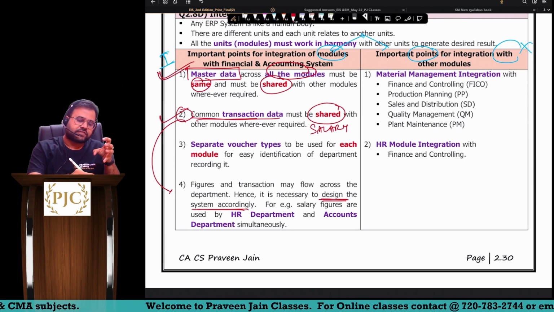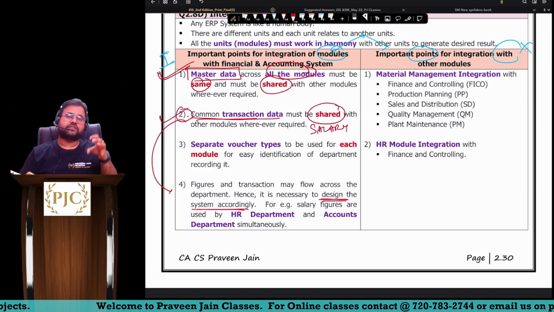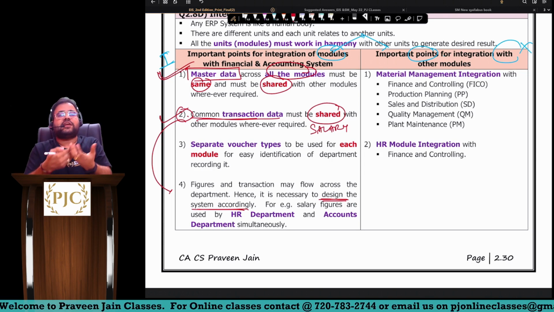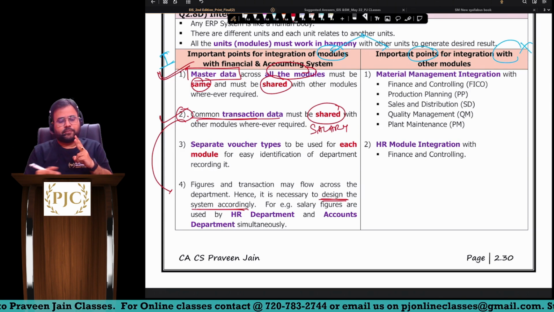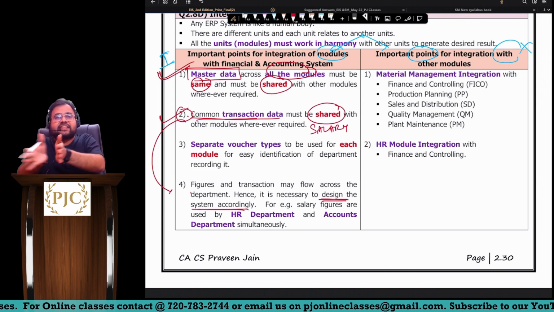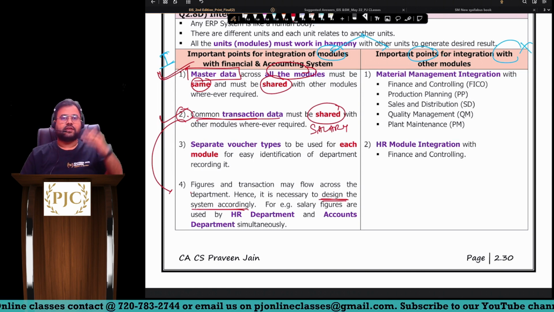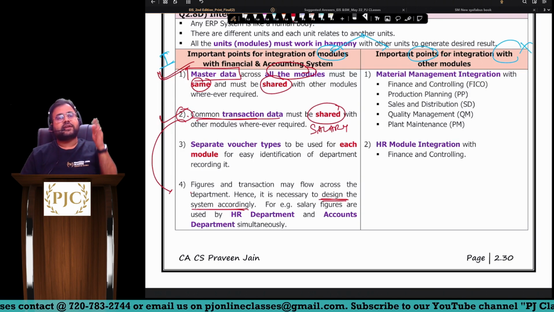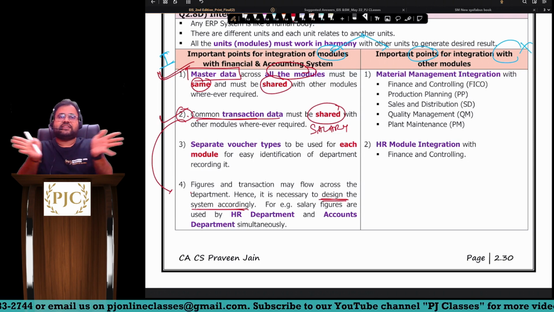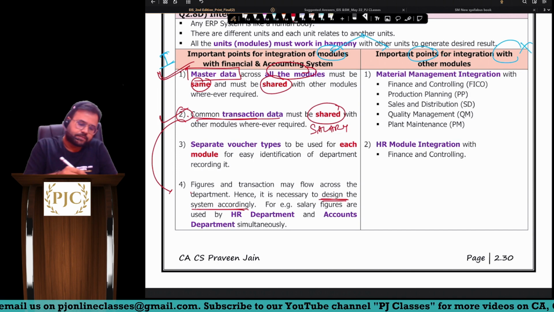Okay. So the second point is linked with your fourth point, sir. The second point says that common transaction data should be shared with other modules. The fourth point I am saying, sir, is that if we have to share this, we have to design the information flow also in such a manner. So one is talking about master data, second about common transaction data, third about design of information flows.